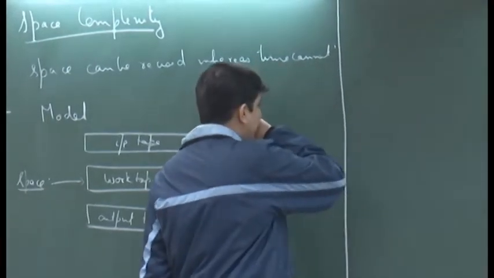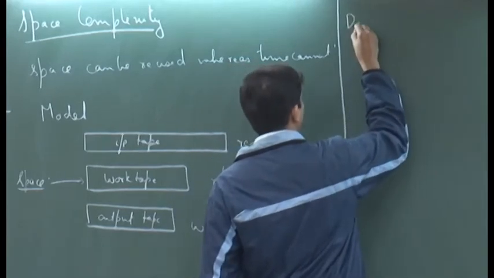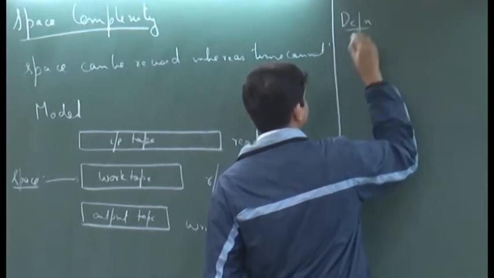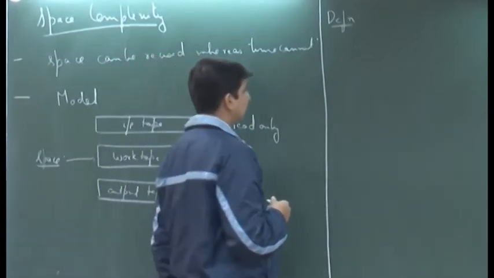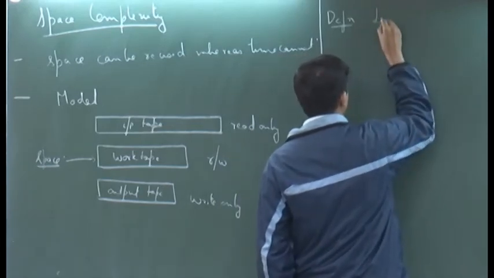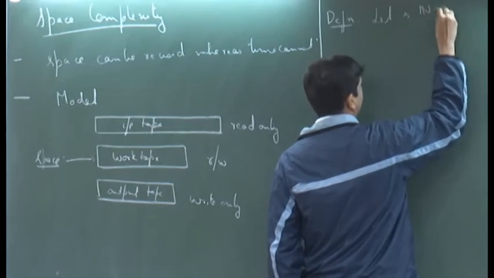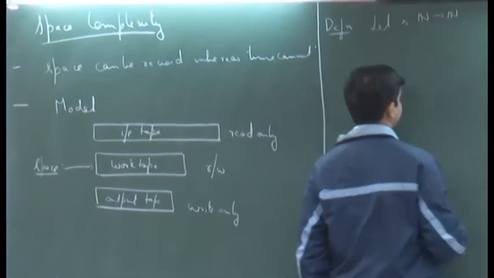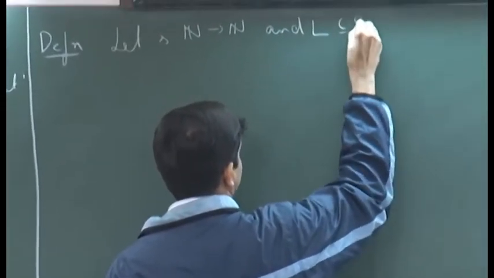So, now with this model, let us define complexity classes with space as our resource. Let S be a function from natural numbers to natural numbers and L be some language.